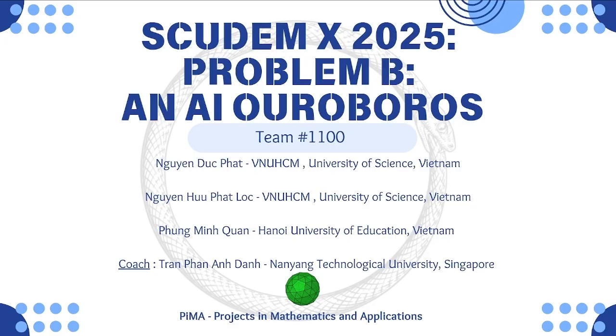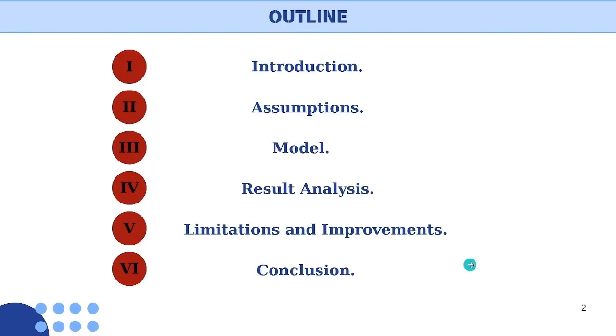So for this SCUDEM challenge, we choose to analyze and develop a mathematical model for problem B titled an AI Ouroboros. Let me walk you through the structure of this presentation, which covers 6 sections. Firstly, the introduction, secondly, the assumption, thirdly, the model, fourthly, the results analysis, fifthly, the limitation and improvement, and finally, the conclusion of this problem.